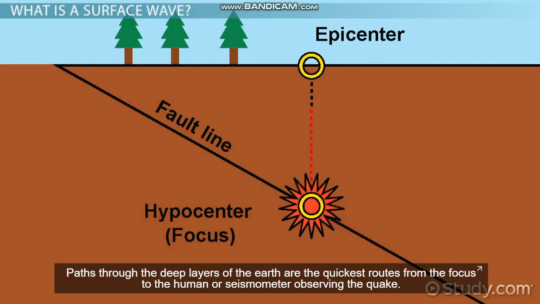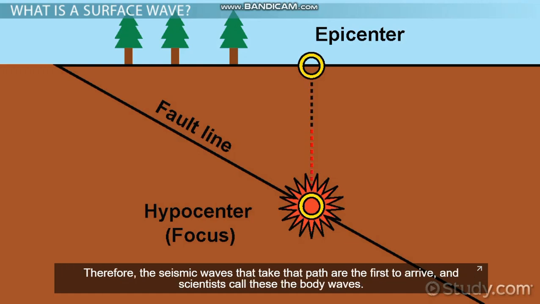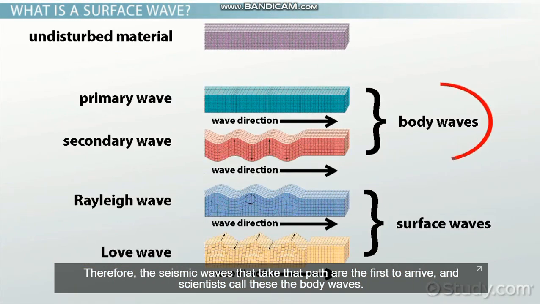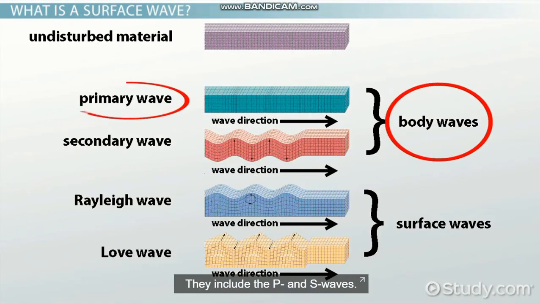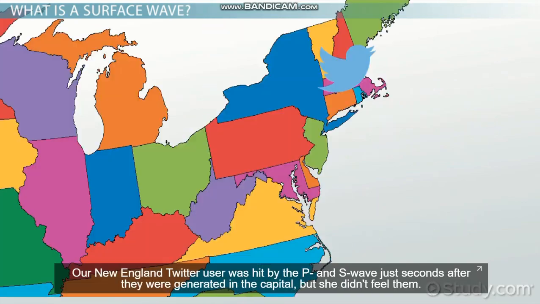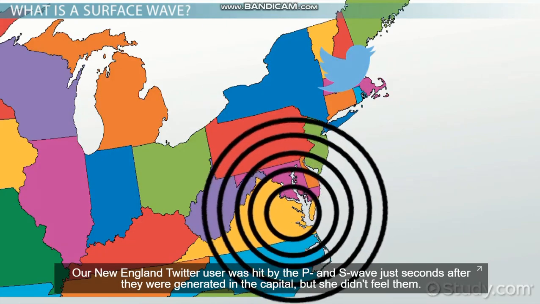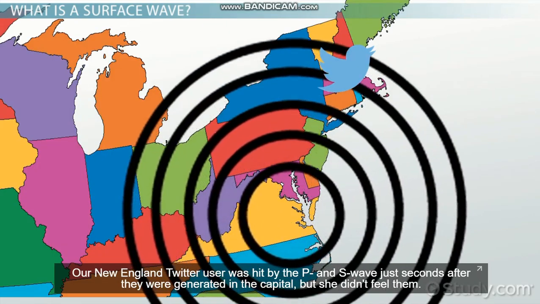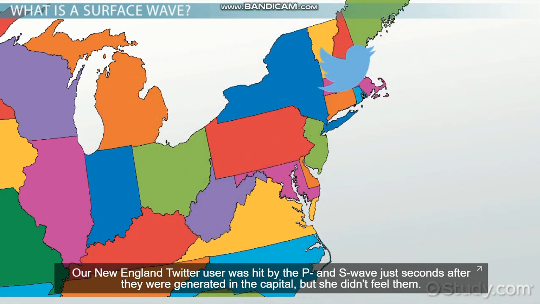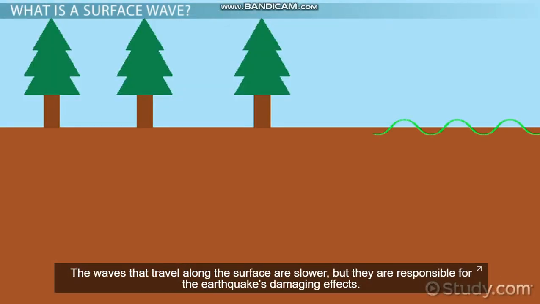Paths through the deep layers of the Earth are the quickest routes from the focus to the human or seismometer observing the quake. Therefore, the seismic waves that take the path are the first to arrive, and scientists call these the body waves. They include the P and S waves. Our New England Twitter user was hit by the P and S wave just seconds after they were generated in the capital, but she didn't feel them. The waves that travel along the surface are slower, but they are responsible for the earthquake's damaging effects.